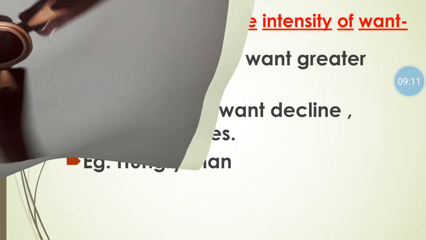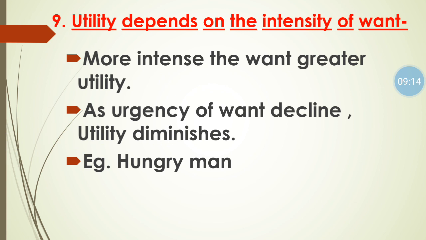Next is utility depends on the intensity of wants. Intensity means your urgency toward the want. Intensity means the desire inside you, we can say, your strong desire. So utility depends upon your intensity for the commodity and your intensity for the want. If your intensity for the want is more, it means that your utility is more. If your intensity and urgency of a want decline, then your utility will also decline and diminish.